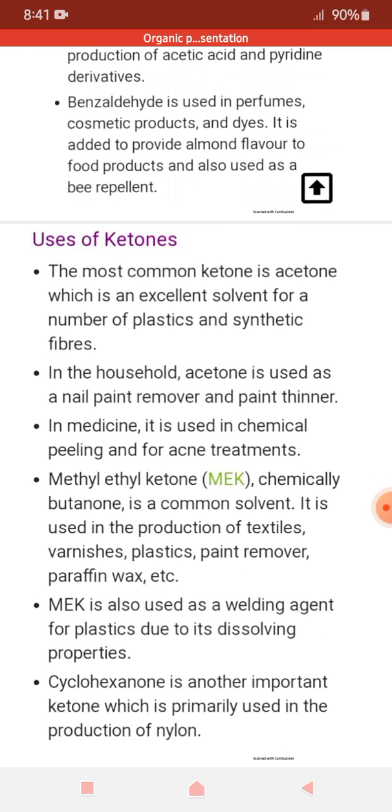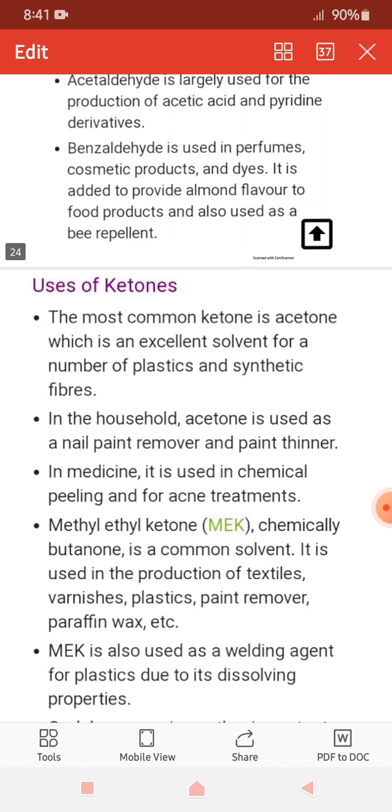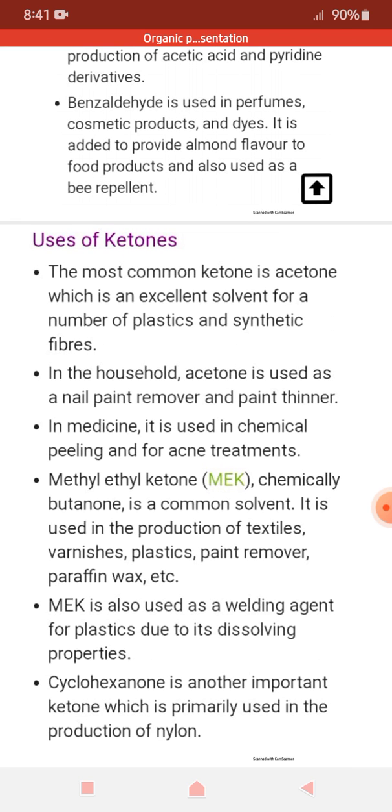Coming towards the applications of ketones, the most common ketone is acetone, which is an excellent solvent for a number of plastics and synthetic fibers. In the household, acetone is used as a nail paint remover and paint thinner. In medicine, it is used in chemical peeling and for acne treatments.